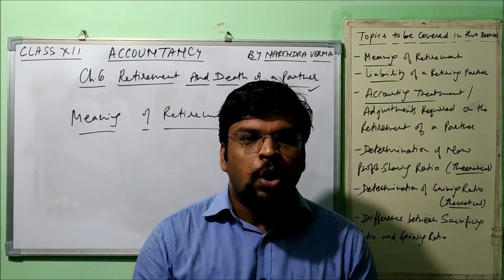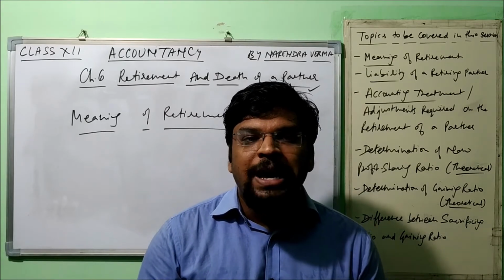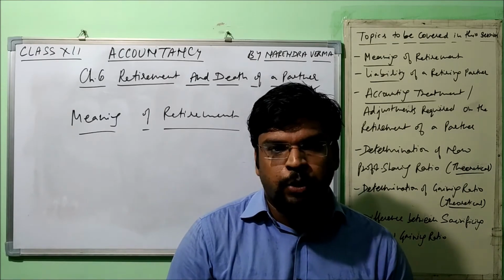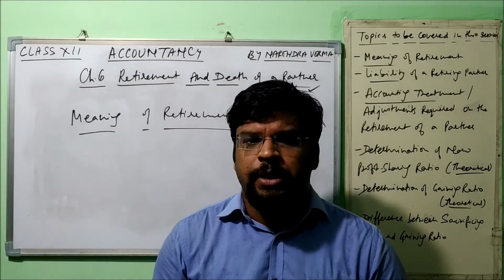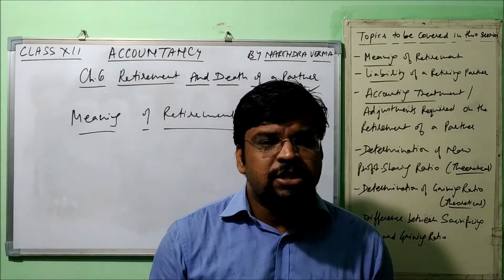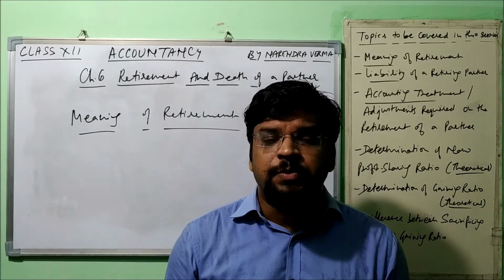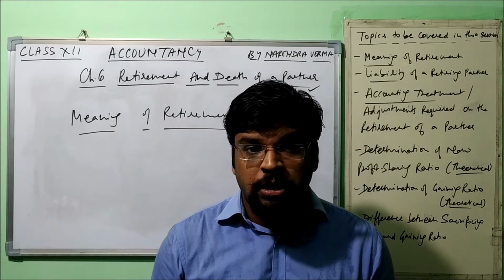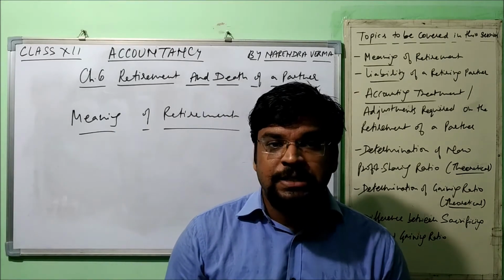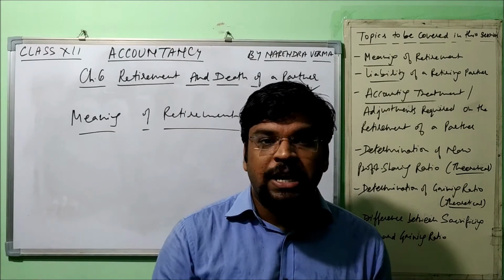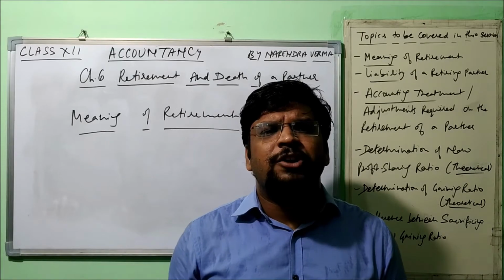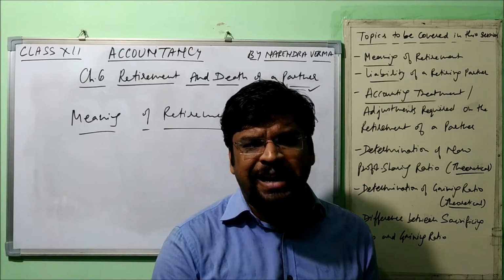Now let's talk about this in detail, why a partner retires and in what circumstances he is allowed to get retired, right? If we see the practical aspect, a partner may retire due to his personal reasons. Maybe he has become old and is not able to work. Maybe he has fallen prey to some kind of illness which is stopping him from working as an active partner. Or there may be some other kind of personal reasons. So that is the practical aspect.